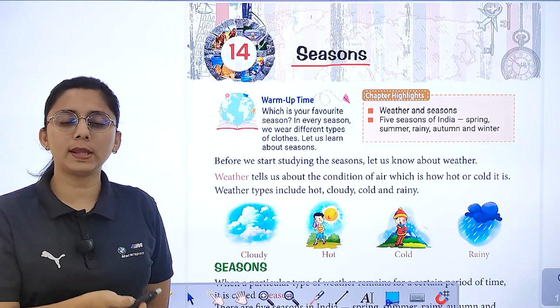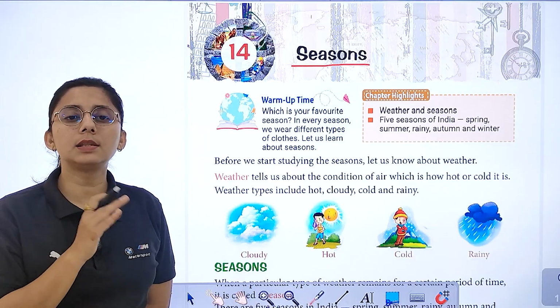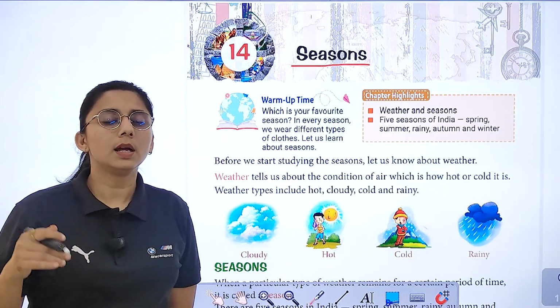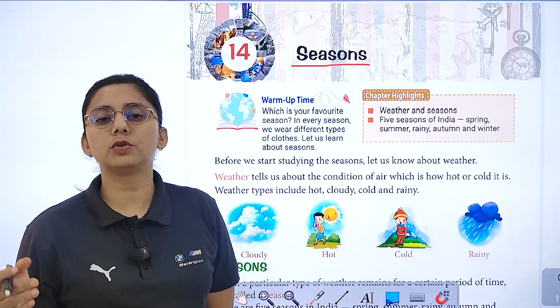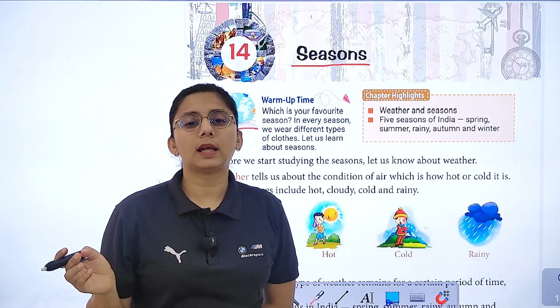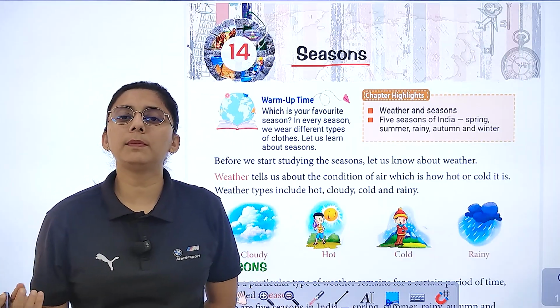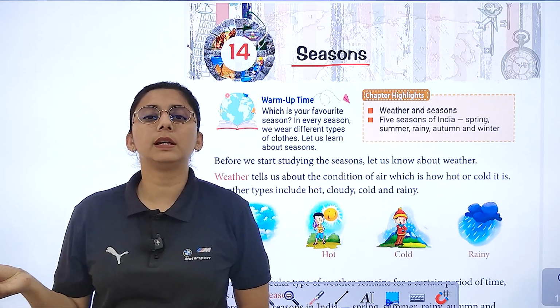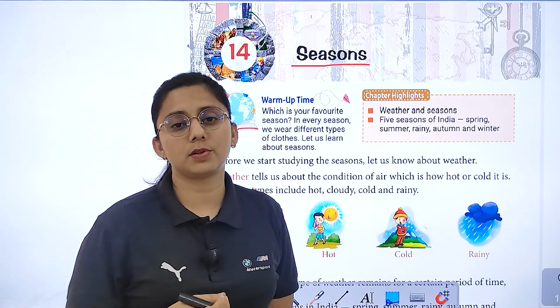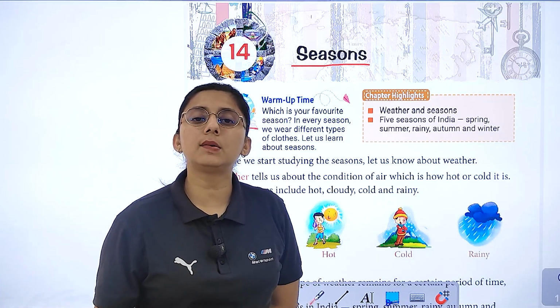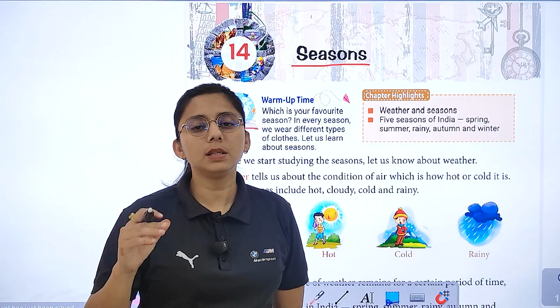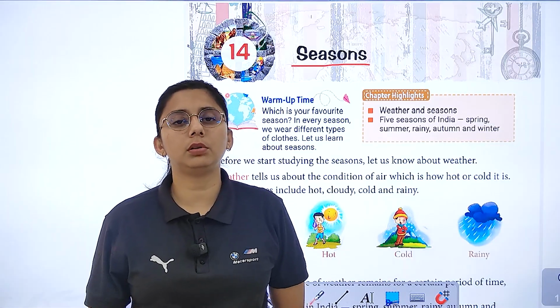If we talk about weather, there are day-to-day changes, right? You have also wondered in your daily routine that in the daytime when there is very bright sunlight, after some time it rains heavily. It is due to weather changes. If we talk about season, it remains the same for 3 to 6 months.